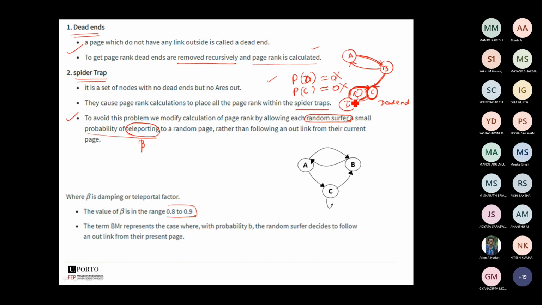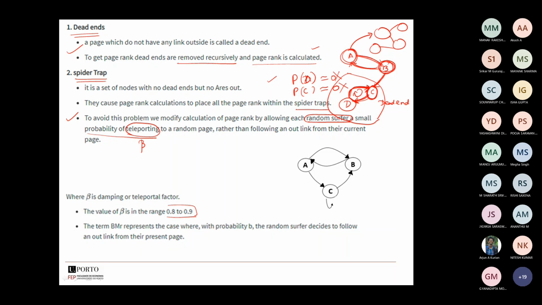So it will switch on, this entire thing is identified as this spider trap. So the random surfer will go to some other page randomly where an immediate outlink is going to be available. See, if I go here, I will obviously go here. From here, if I do have some other pages where I can find some path, it will jump over there.